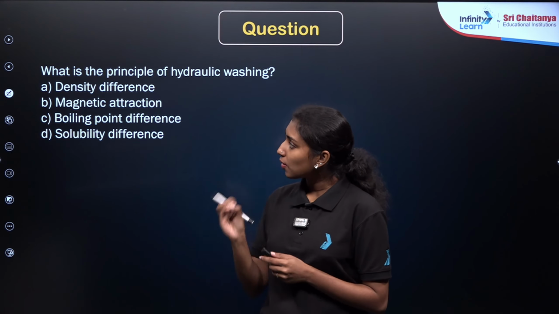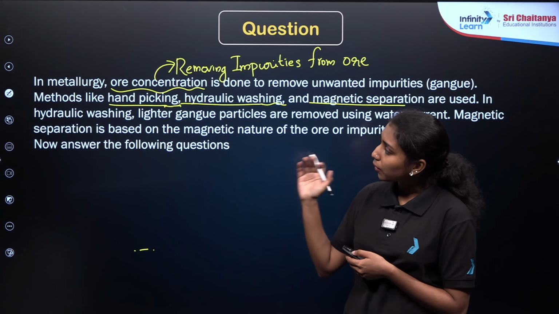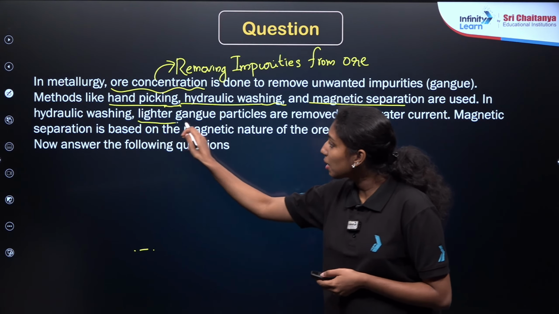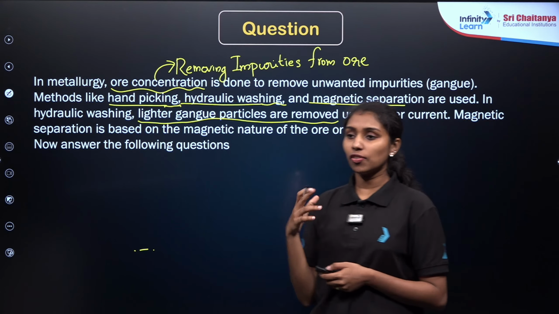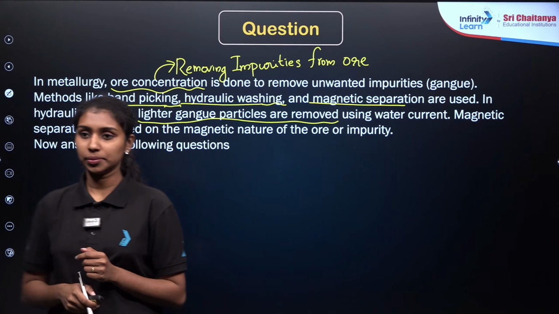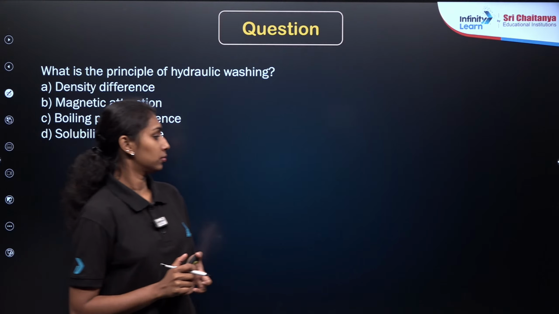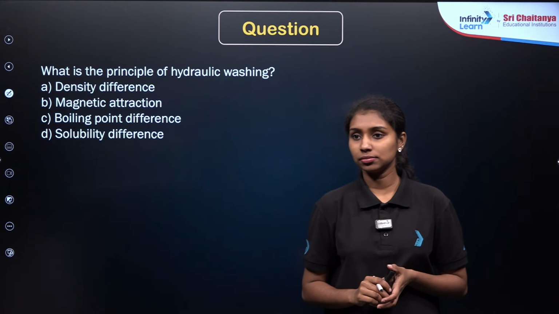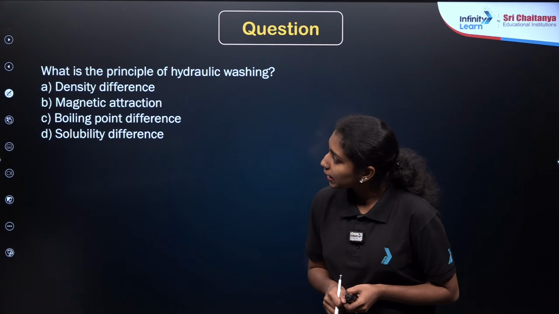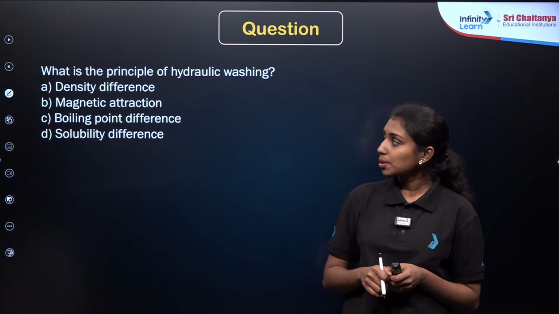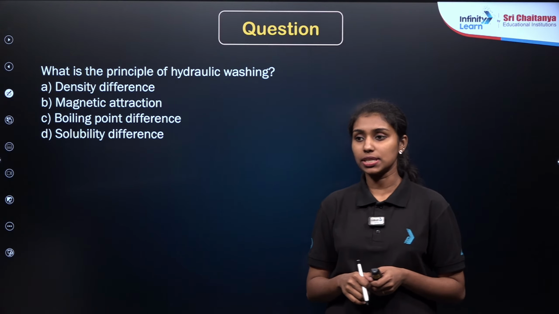So in the paragraph it is already given, whenever we are doing the hydraulic washing, lighter gangue particles are removed. So what will be the criteria behind that? Options are given here: density difference, magnetic attraction, boiling point difference, and solubility difference.